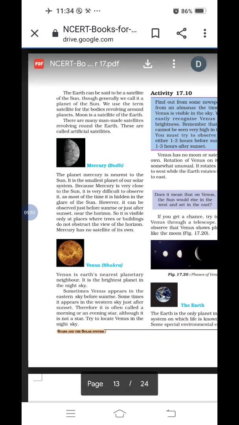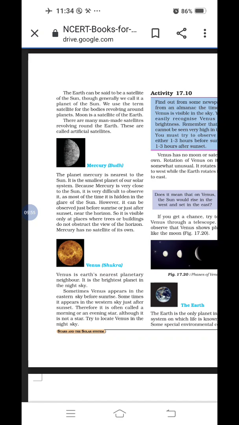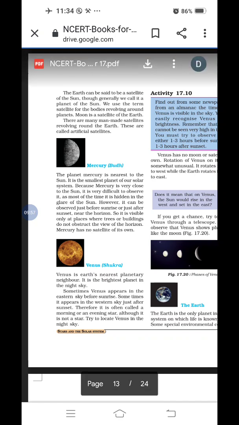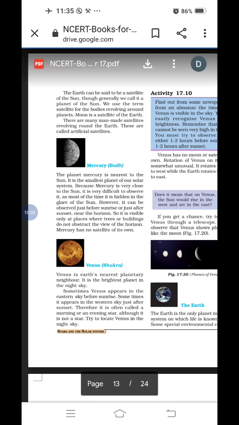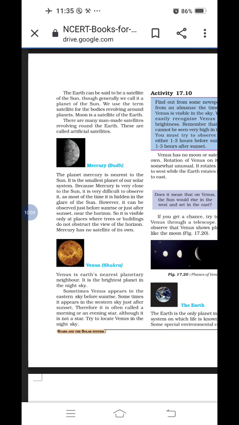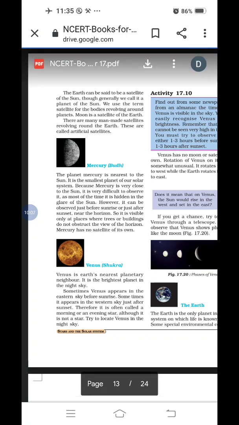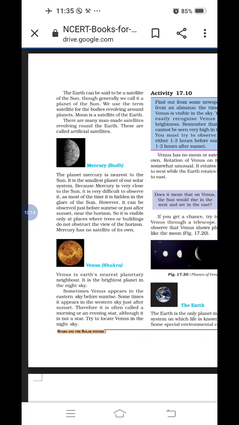First one, nearest to the sun. Second one, smallest planet of the solar system. Third one, it is visible just before sunrise or just after sunset near the horizon. And last one, Mercury has no satellite of its own. All these points about Mercury are important.